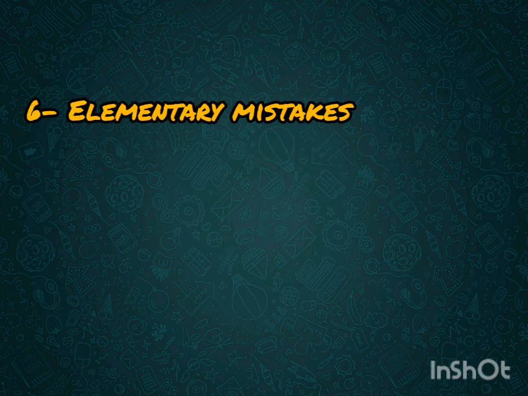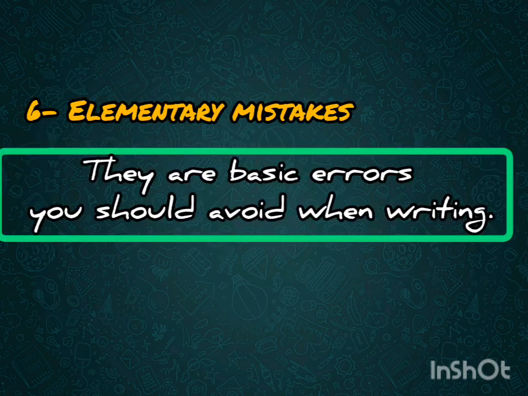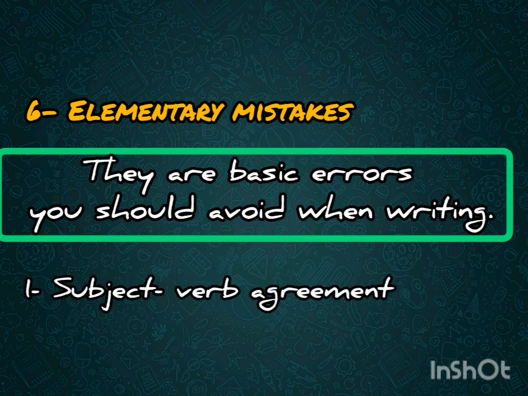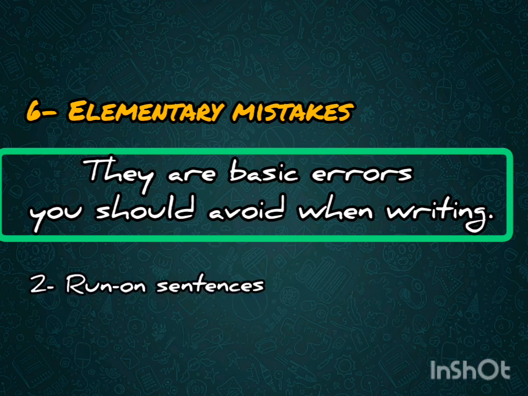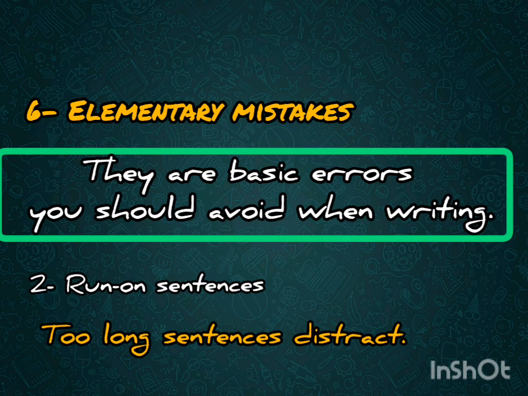And finally, elementary mistakes. Elementary mistakes are basic errors that you should always avoid when writing. They are mainly subject-verb agreement mistakes, that is to say, the accordance between the subject and the verb. If you have a singular subject, use the singular verb, and if you have a plural subject, use a plural verb. Also, run-on sentences, that is to say, sentences that are too long. You cannot have a sentence consisting of 4 lines.